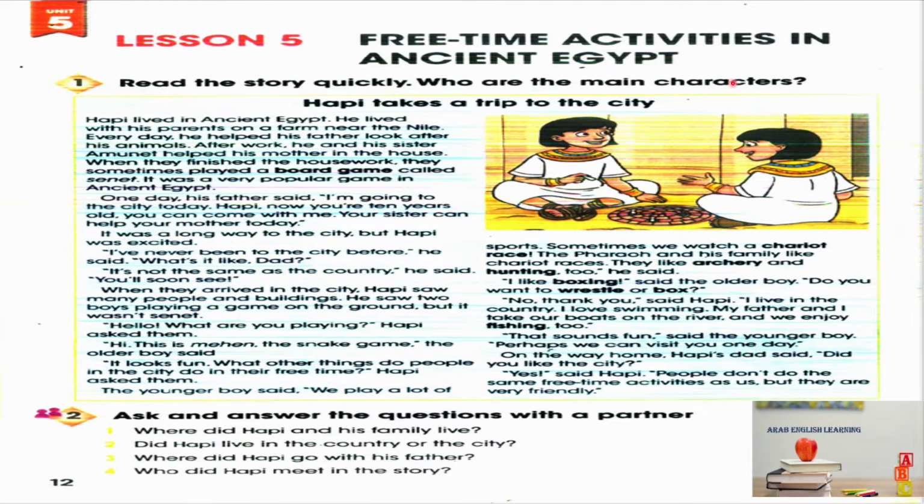Who are the main characters? Habi takes a trip to the city. Habi lived in ancient Egypt. He lived with his parents on a farm near the Nile. Every day, he helped his father look after his animals. After work, he and his sister Amunet helped his mother in the house. When they finished the housework, they sometimes played a board game called Senet. It was a very popular game in ancient Egypt.